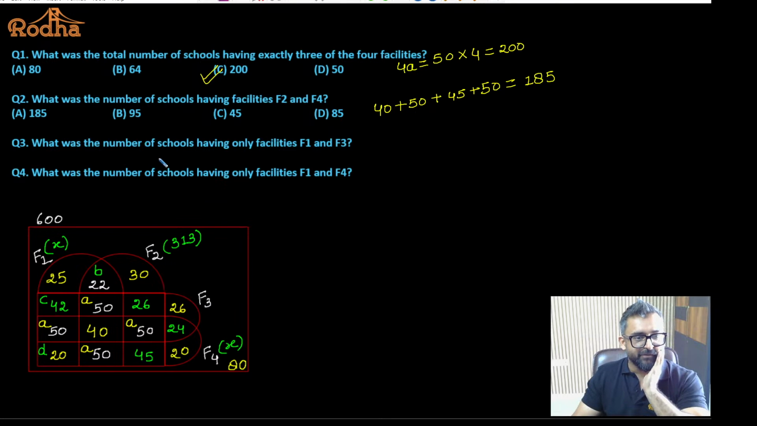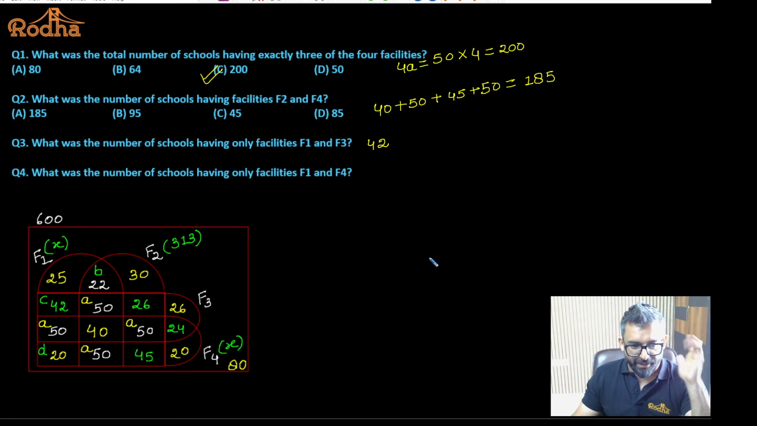What was the number of schools having only facilities F1 and F3? Now it is answered different. It is mentioned only. Here we did not have only. Only F1 and F3. What do you mean by only F1 and F3? That means common to only these two. So that is 42 they are asking for. Only F1 and F3, that is 42. Is it okay?